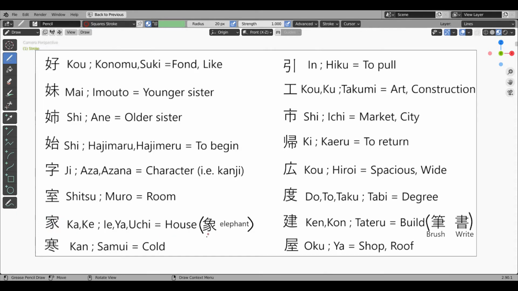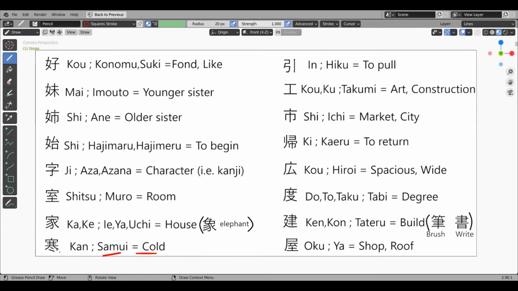Rather than the elephant kanji explaining this kanji, this kanji seems to explain the elephant kanji, because each and every leg of an elephant is almost the size of a human being. So the left and right strokes of the kanji indicate human beings in this kanji and legs in the elephant kanji. Onyomi of this house kanji is ka or ke.